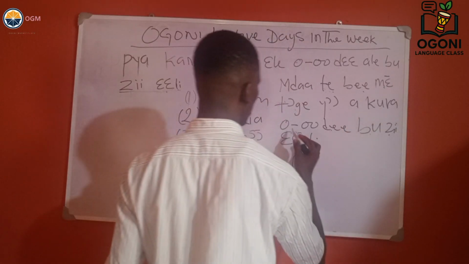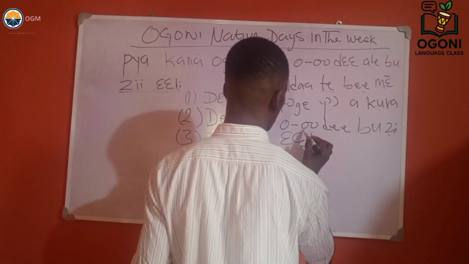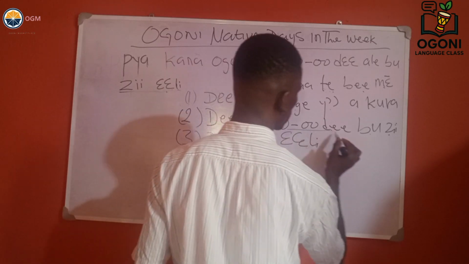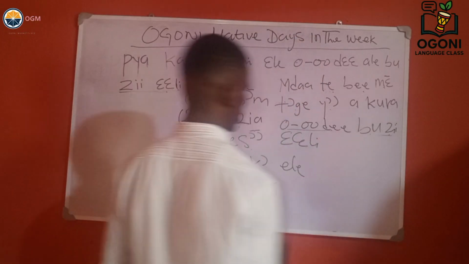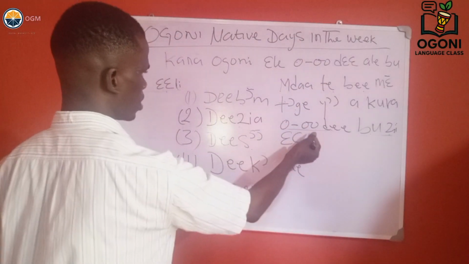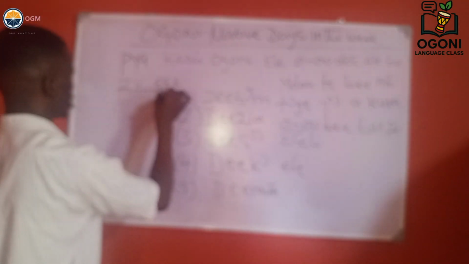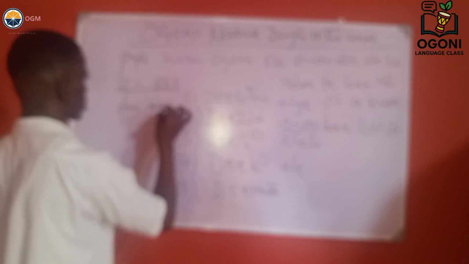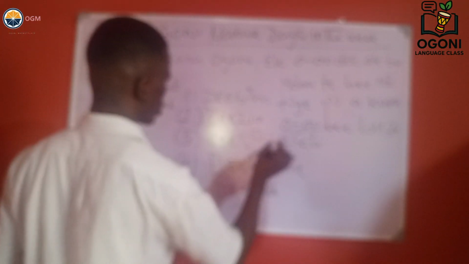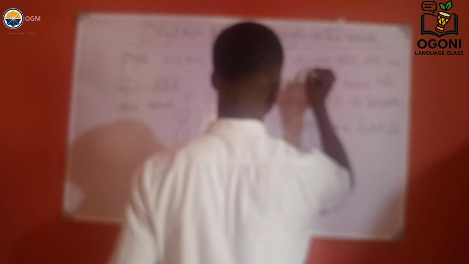What is Ode, which is 5. Ode means 5 days. Ode buzin, the 5 days in a week. So this is the meaning of this. So the meaning of Zin is 1, Eli is week.